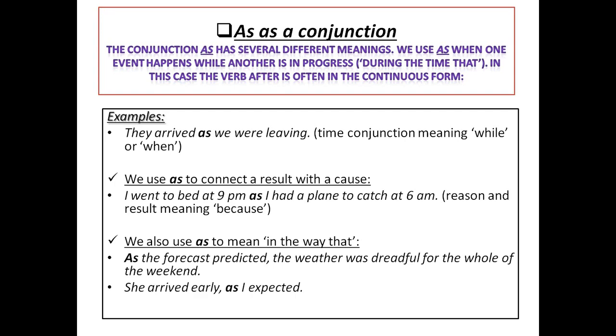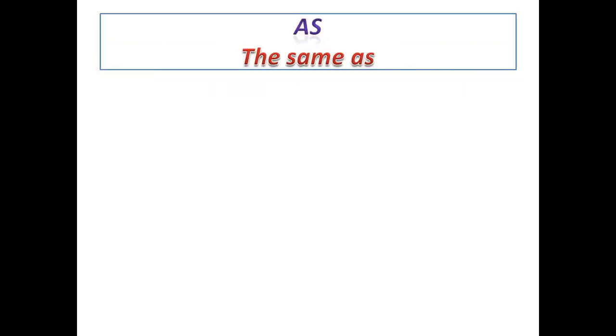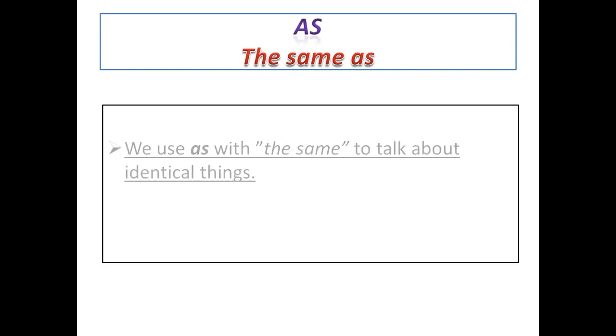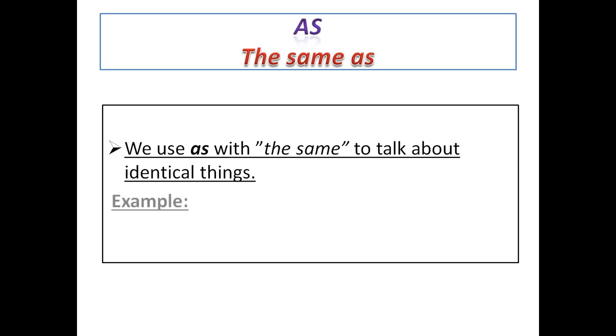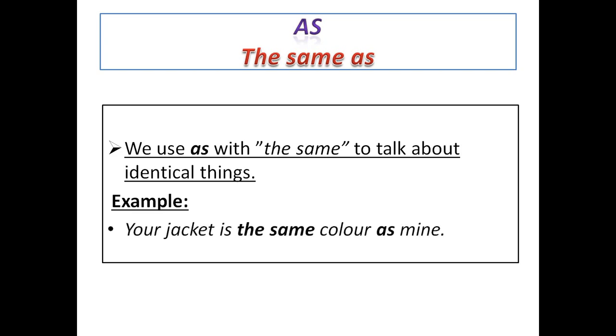Great. Now let's see the phrase the same as. What is the meaning of the same as? Okay, here we use as with the word the same to talk about identical things. Okay, let's take an example. Your jacket is the same color as mine. So here in this example it shows the identity between the jackets, your jacket and mine.